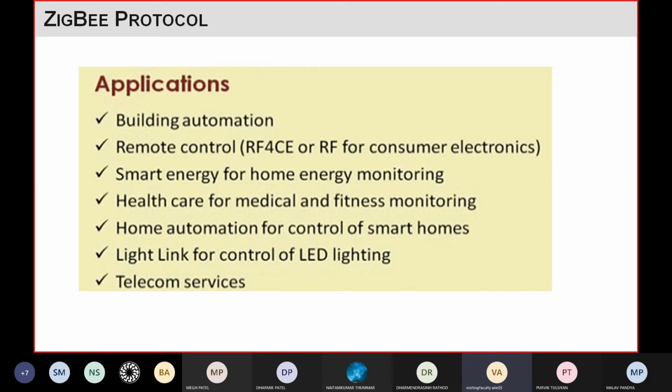Most TVs and ACs, those types of remote controls, use infrared, IR, for communication. But nowadays some of the companies have started to use ZigBee, radio frequency, for remote controlling.